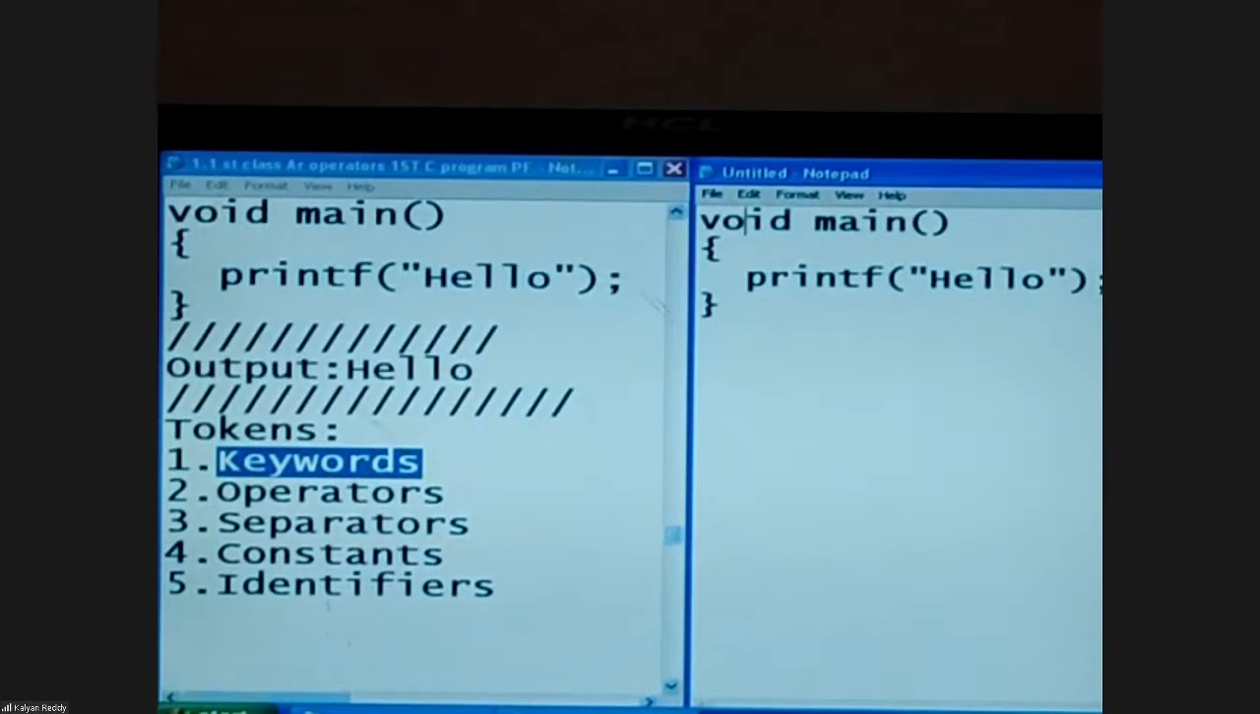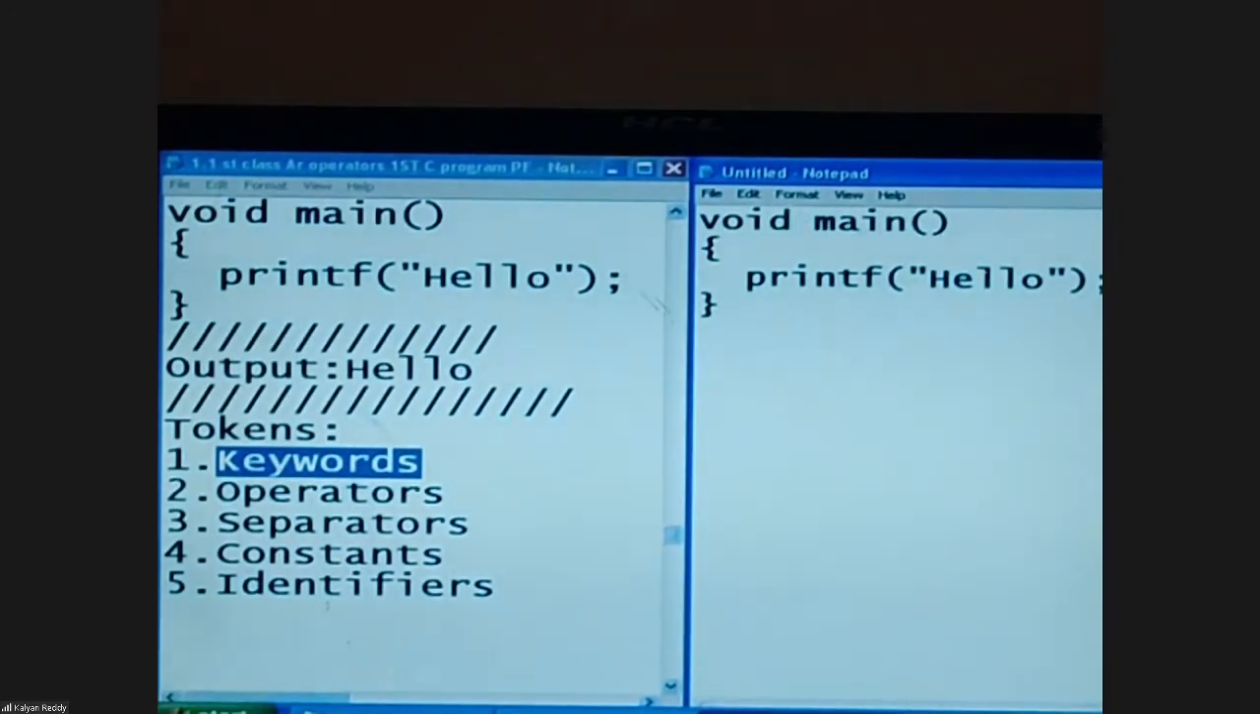Can we split void? That means, can I do it like this? No, no. Error. The compiler treats them as two words, meaning not available, something wrong, error. So void needs to be like this only. Can I change it to capital VOID like this? No, no. Programming language is case sensitive. So void, as it is.